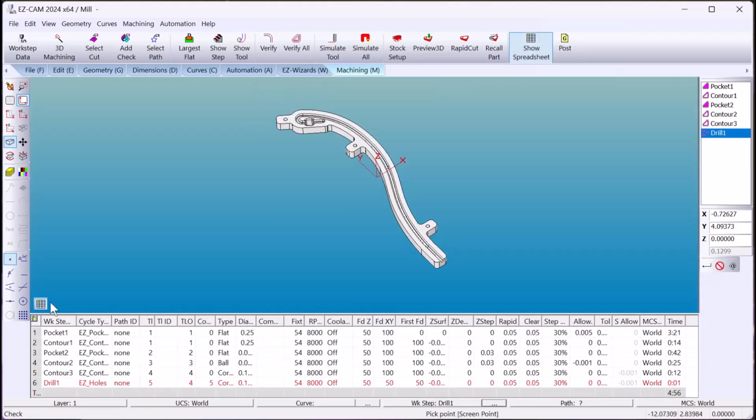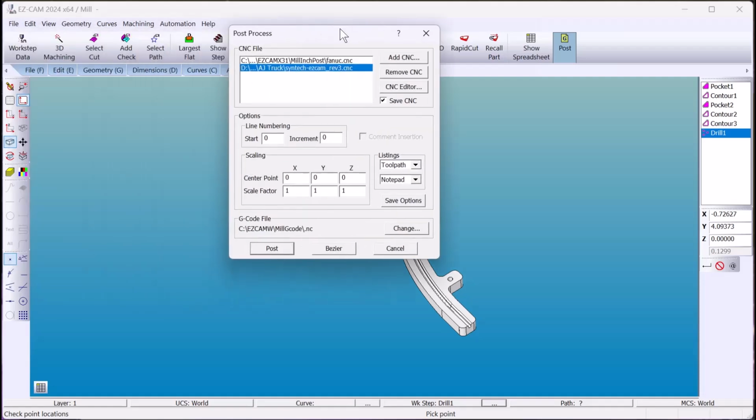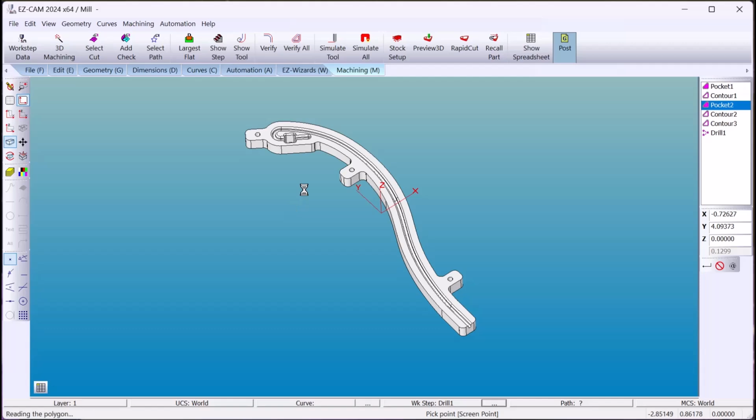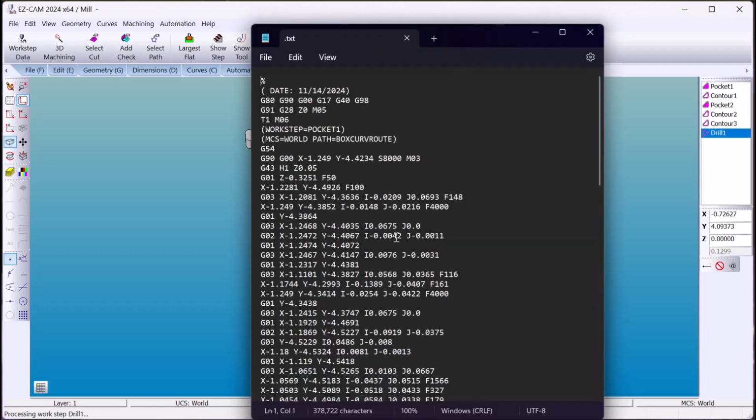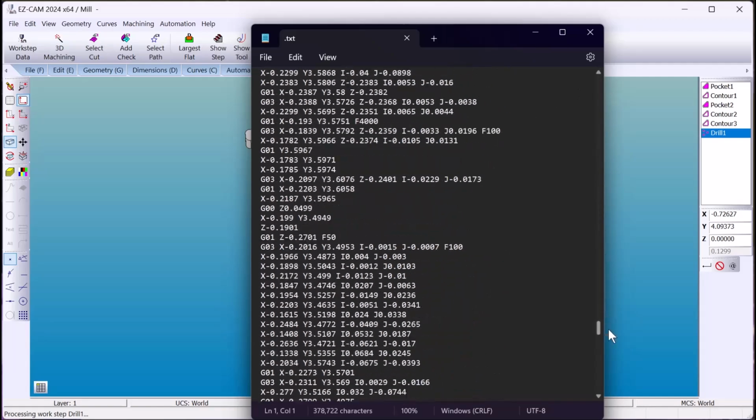I just pull up the work step manager here. You have your feed rates in Z, your feed rates in X and Y. You can change these on the fly and they'll automatically update in the list box. This is a good quick safety check to make sure all your tool numbers match up and all your RPMs and so on and so forth. Then we post our G-code. All right, and that's ready to be sent to the machine.